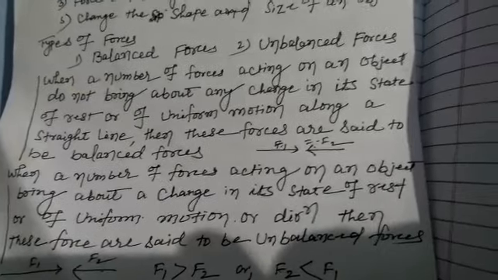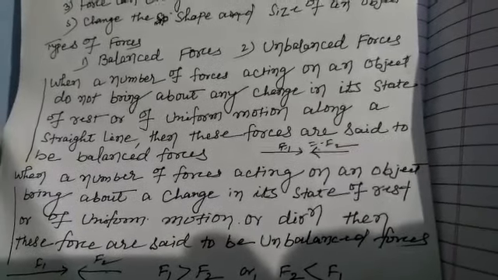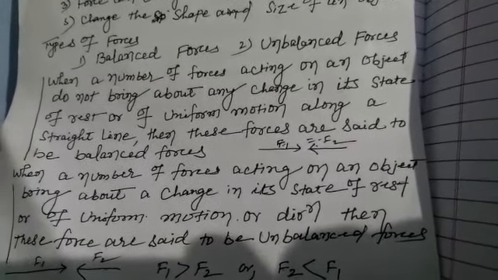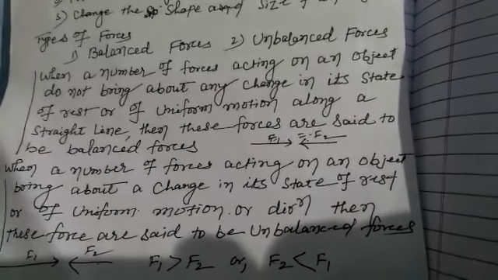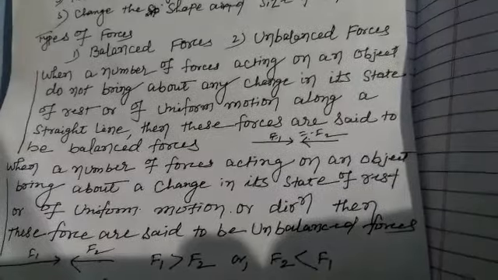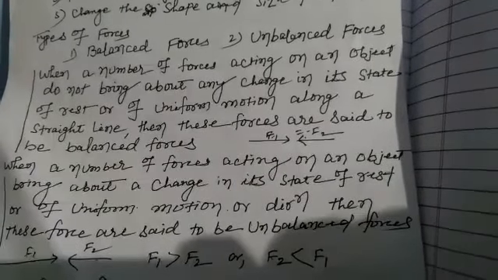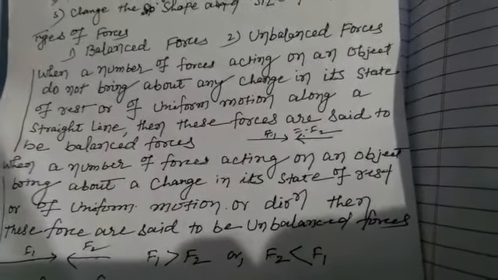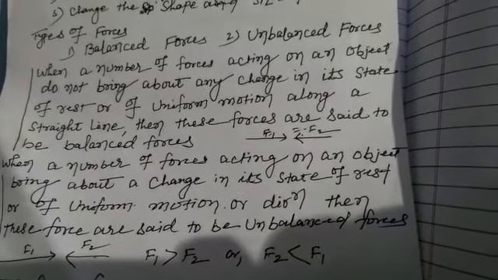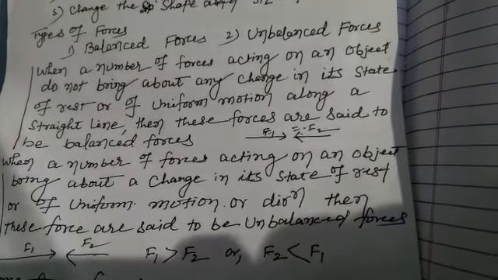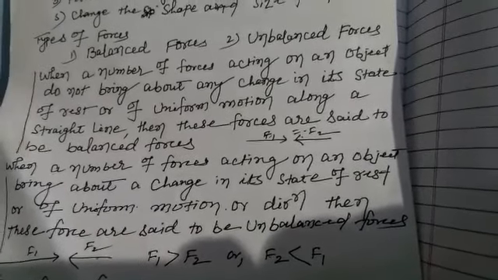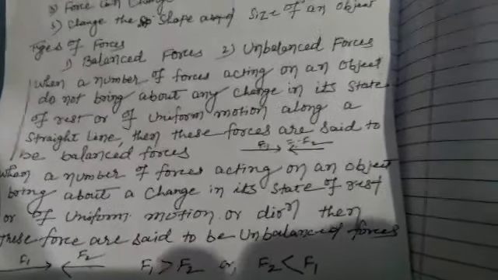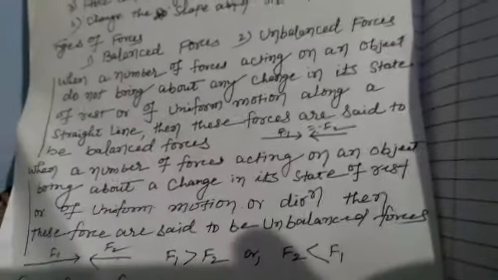Balanced force: when the number of forces acting on an object do not bring about any change in its state of rest or uniform motion along a straight line, then these forces are said to be balanced. That is, when two forces act on a body and it cannot be displaced from its position, such forces are known as balanced. In balanced force, the body is said to be at rest, always wanting to be at rest.